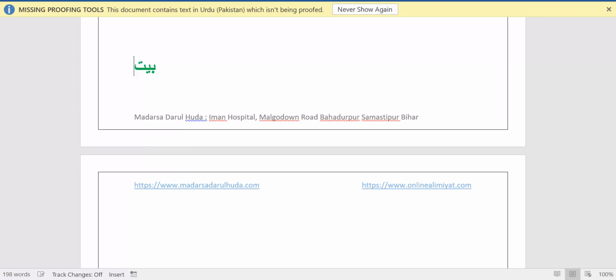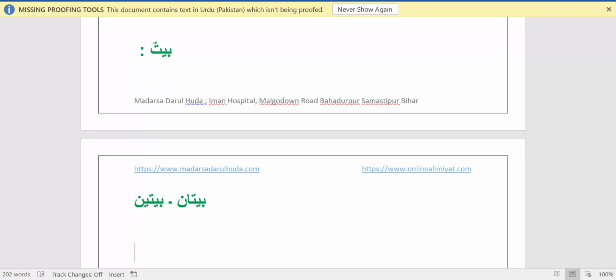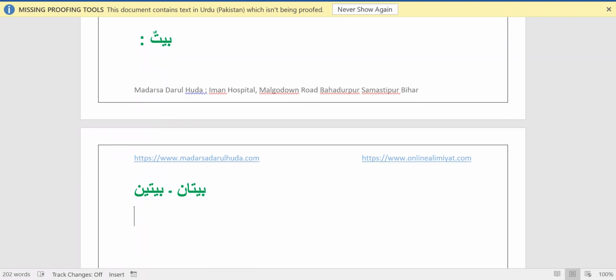For instance, say Baitun. Baitun is a Wahid word. For Tasniya, it's okay. We can say Baitani or Baitaini. But if we want to make Jama, we want to say more than 2 houses. Now the question rises whether we can make Jama like this one, Baituna or Baitina?